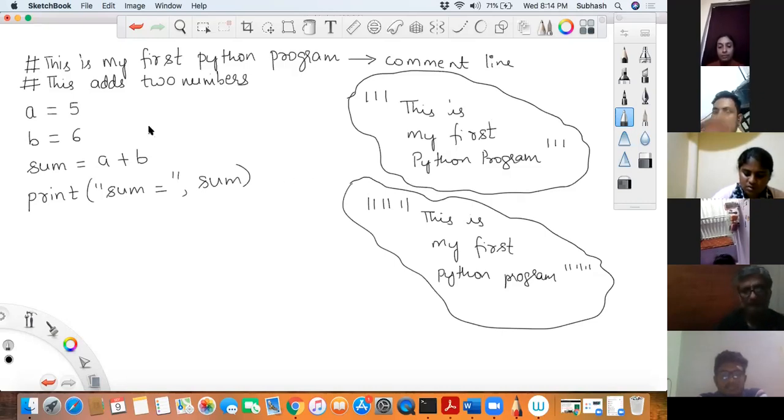But the standard way, if you want to comment any line in Python, you are supposed to use the hash symbol, and that is the standard comment. Is that okay? About this I'll talk later. For now, I just wanted to bring this up. That is why I told you this. Did you get that?